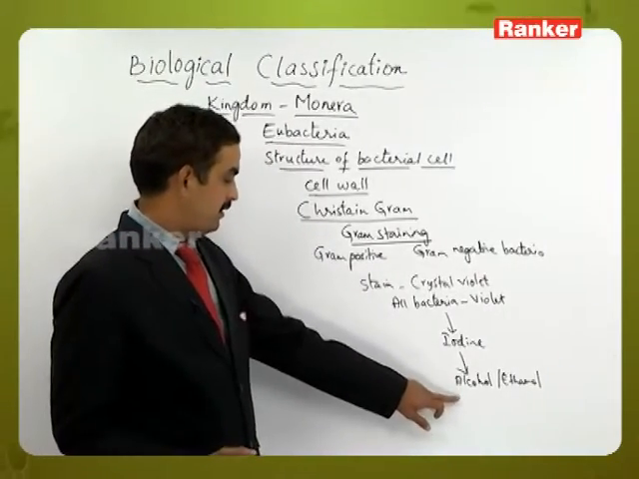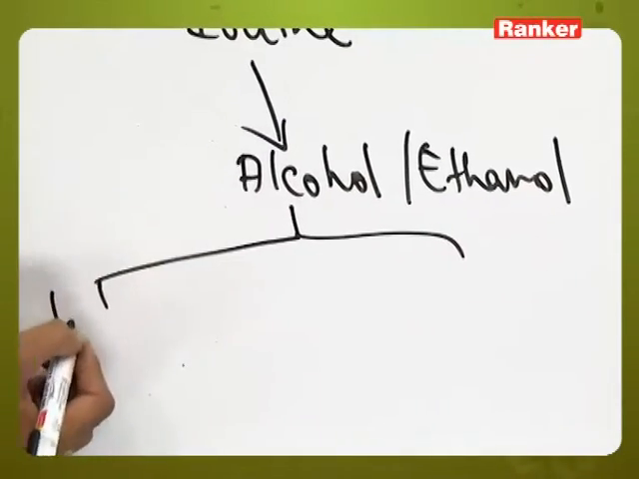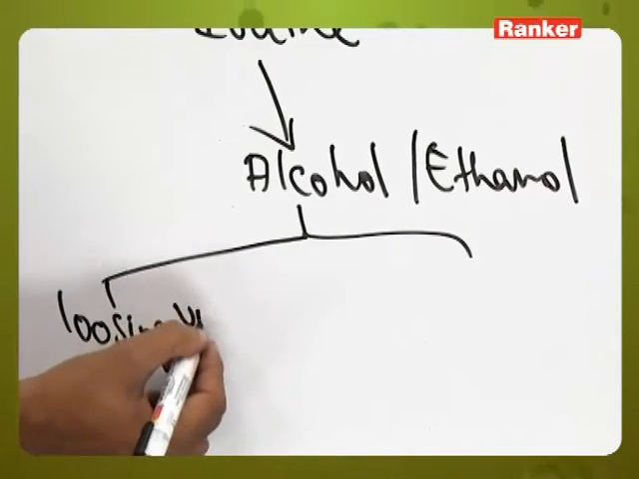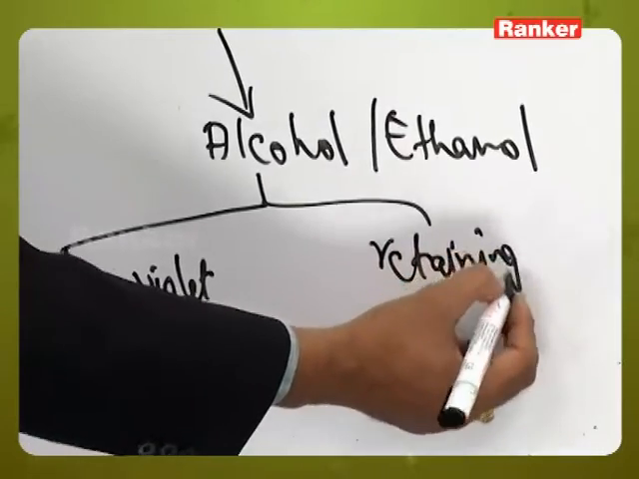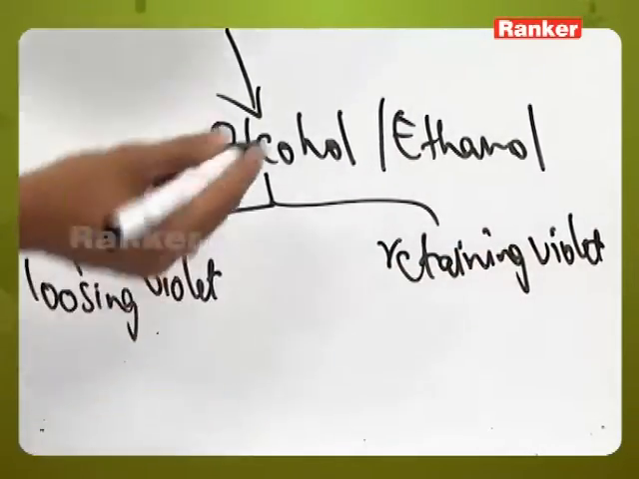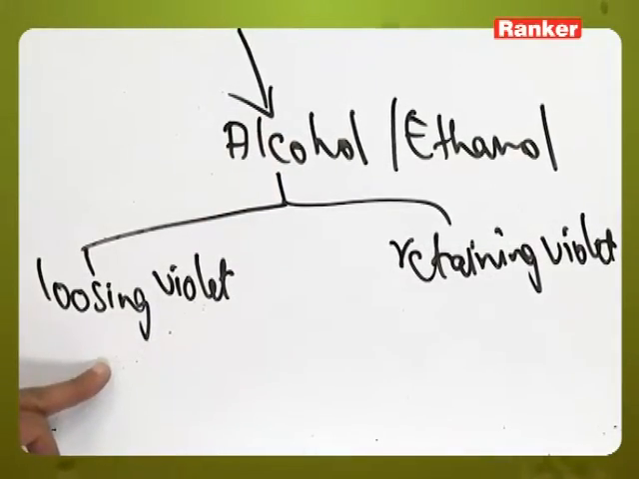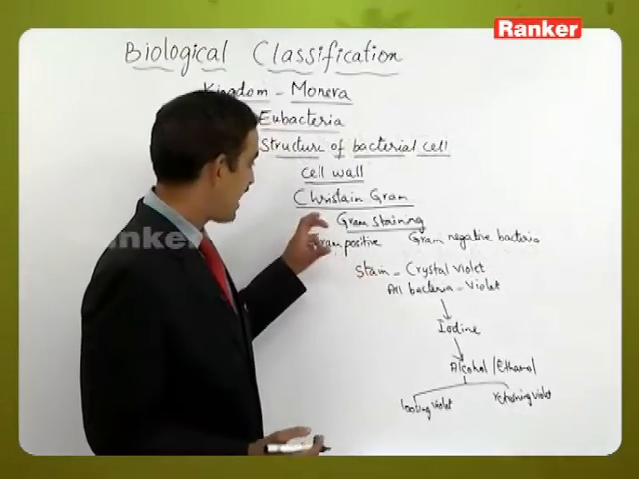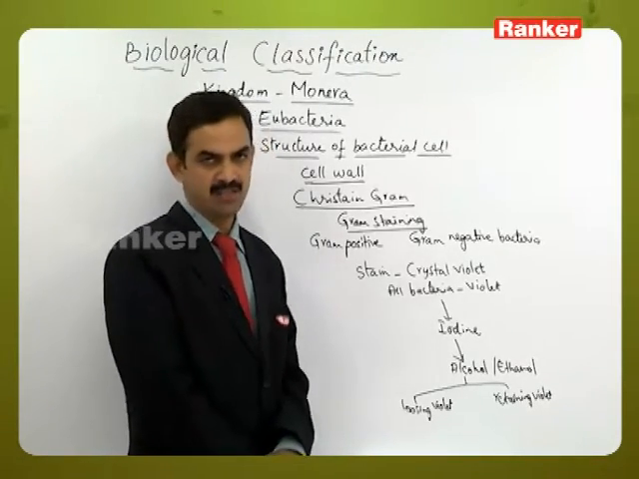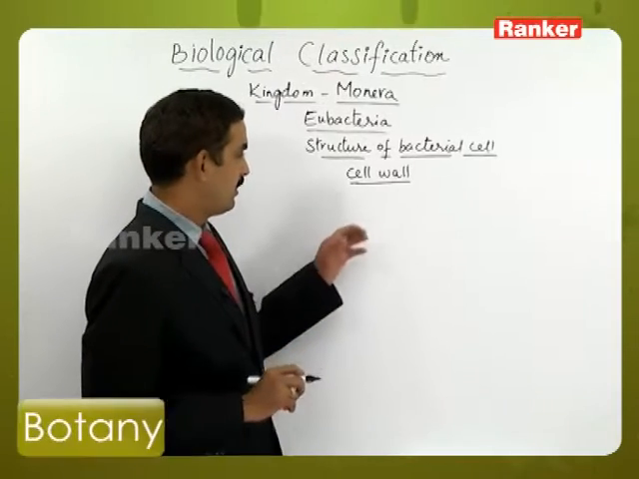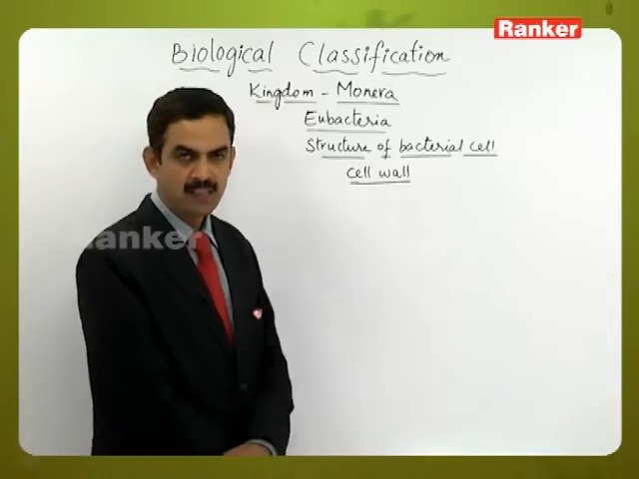So they observe that after keeping in the alcohol, some of the bacteria lose the violet color and some of them retain the violet color. The ones which retain the violet color are called Gram positive bacteria. The ones which lose the violet color are called Gram negative bacteria. Likewise, the Gram staining process is able to differentiate the Gram positive from the Gram negative bacteria. What is the reason why the Gram positive bacteria are able to retain the violet color, and Gram negative bacteria lose that violet color?